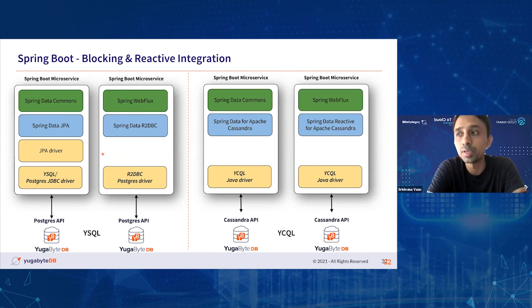And the same thing is applicable for YCQL as well. As I said before, YCQL is API compatible with Cassandra. So Spring Data Apache Cassandra or Spring Data reactive Apache Cassandra libraries can be used depending on whether you are building blocking or non-blocking based applications. I have just listed Spring Boot here, but the smart driver itself is a library that can be used with other popular frameworks like Micronaut or Quarkus as well. That's more on the application side of things.